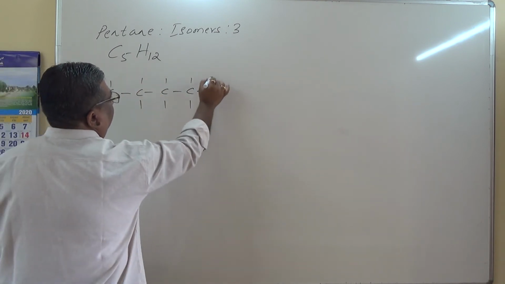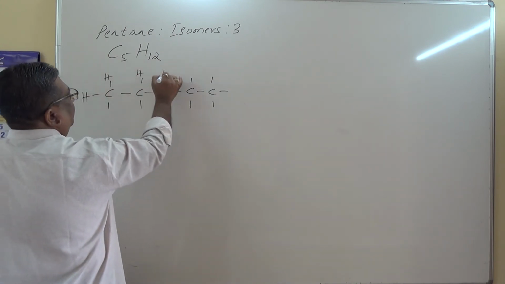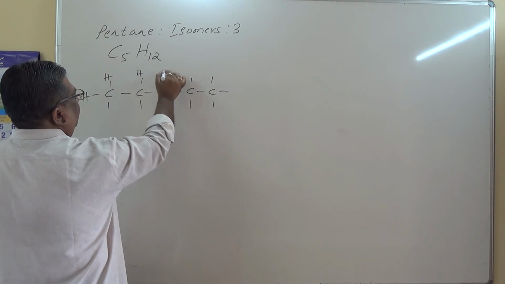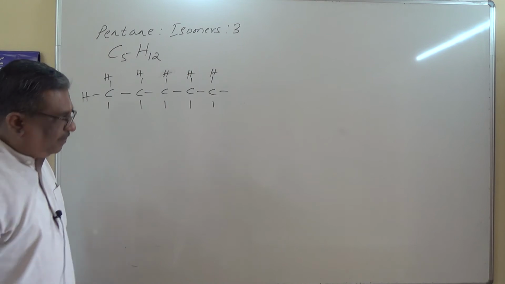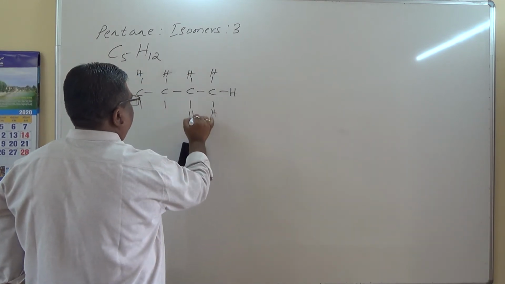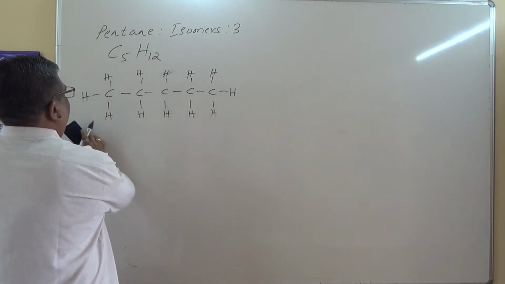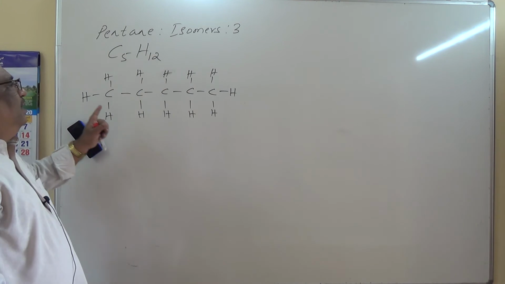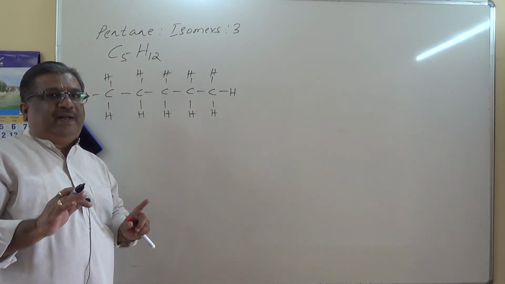Balance it. What is the name of this compound? It is pentane, but I have to add something called normal pentane, n-pentane.